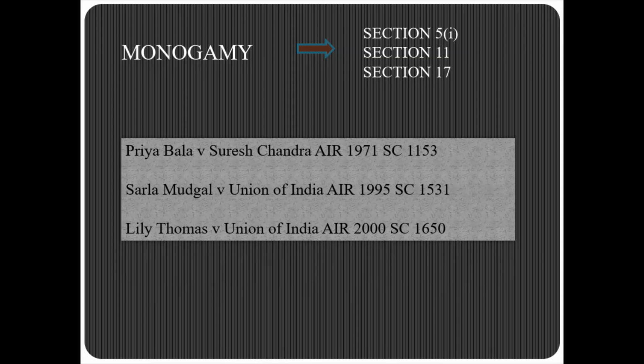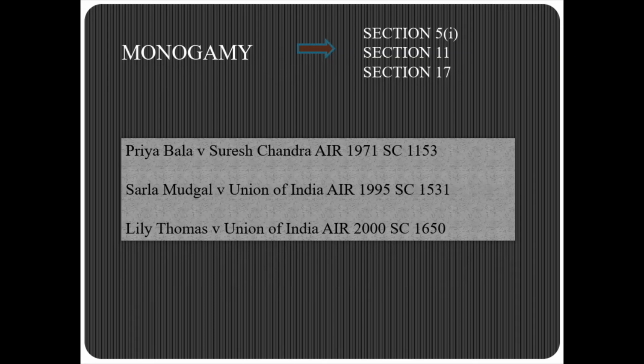Coming to the first, that is monogamy, section 5 clause 1, section 11 and section 17 specifically talk about this concept. Section 5 clause 1, as we have already read, says that neither party has a spouse living at the time of the marriage, that is, it restricts bigamous marriage.